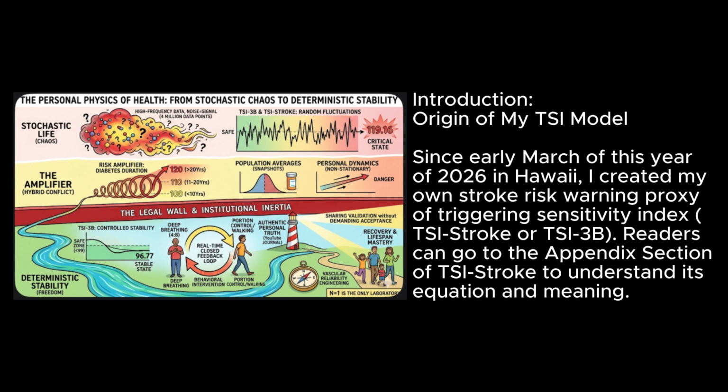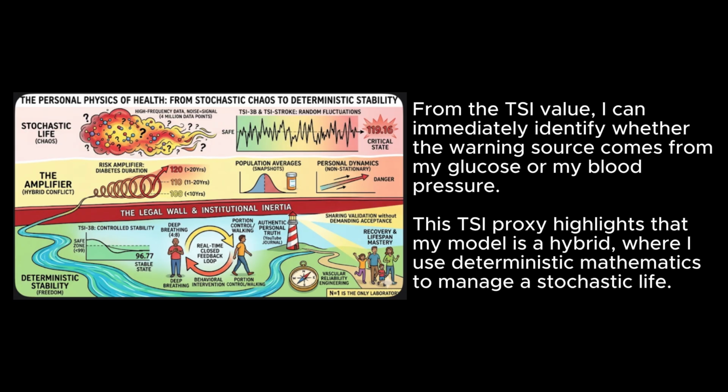Introduction: Origin of my TSI model. Since early March of this year, 2026, in Hawaii, I created my own stroke risk warning proxy, the Triggering Sensitivity Index, TSI-Stroke or TSI-3B. Readers can go to the Appendix Section of TSI-Stroke to understand its equation and meaning. From the TSI value, I can immediately identify whether the warning source comes from my glucose or my blood pressure. This TSI proxy highlights that my model is a hybrid, where I use deterministic mathematics to manage a stochastic life.